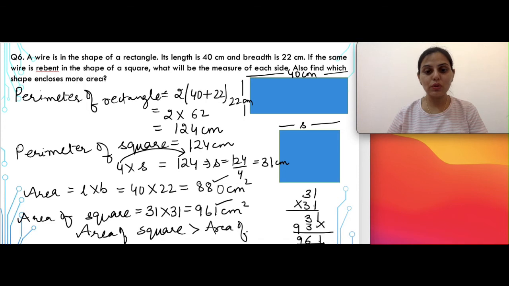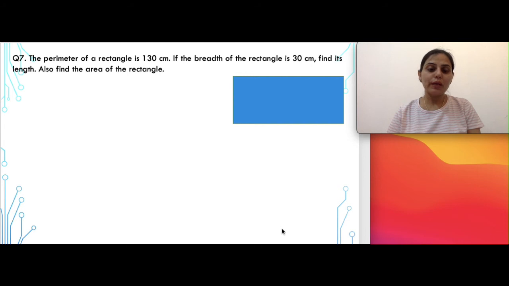So I hope this question was also clear to you. These kind of questions are very very important. It is not necessary कि हर बार आपको shapes में square और rectangle ही given होगा या wire rebent होके perimeter ही आपको निकालना होगा या area निकालना होगा. So depending on what values are given, आपको क्या calculate करना है. Please keep all the formula in mind. If you remember the formula, if you know how to implement them, then the questions will be very easy for you. Moving on to next question now.